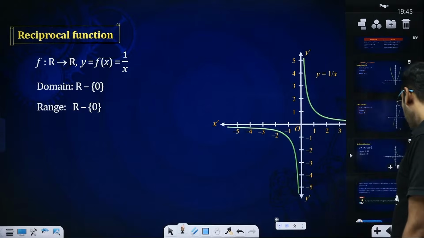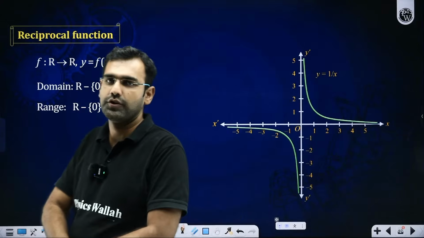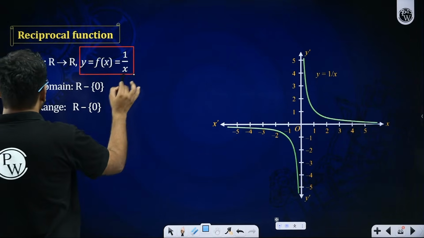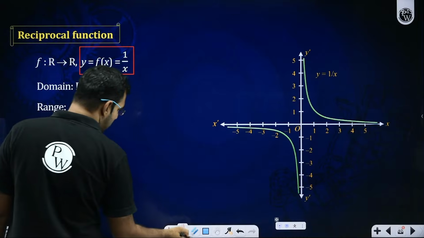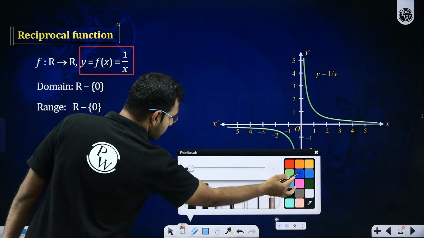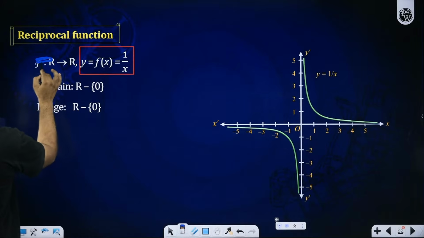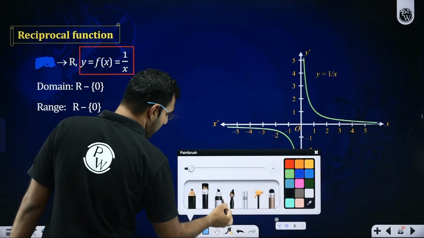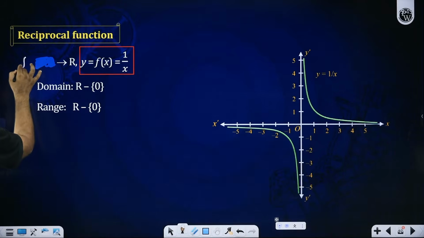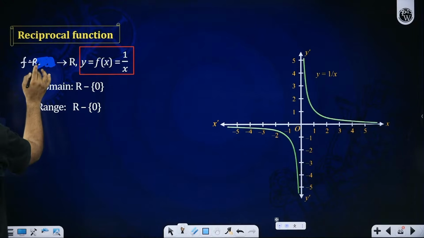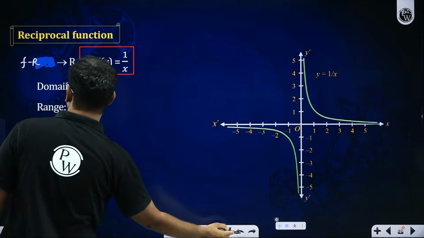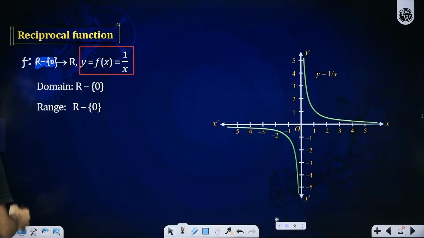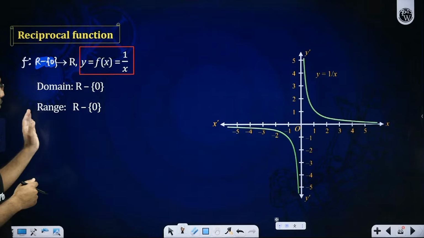Now there comes a very beautiful function which is called the reciprocal function. The reciprocal function is given by y equals 1 by x. Now there is a problem. Its domain is not R. Its domain should be R minus 0. So there should be a small correction here. Let me just correct it. Give me a moment, everyone. This function should be defined from R minus 0 to R. And of course, the codomain you have taken as R, but the range will be R minus 0.